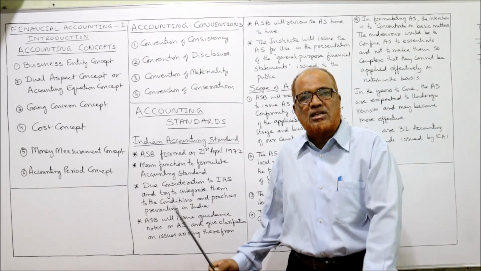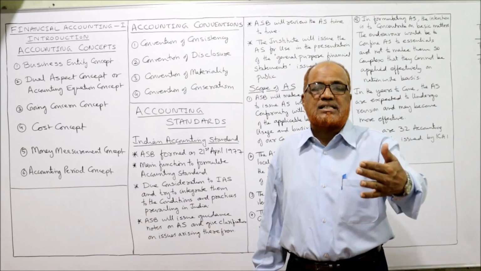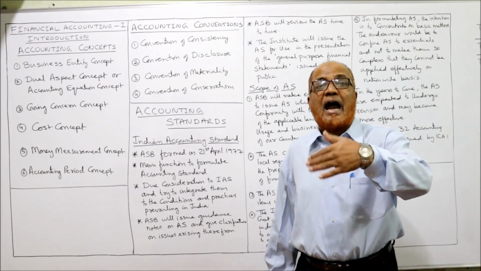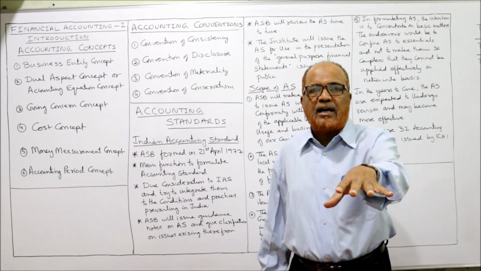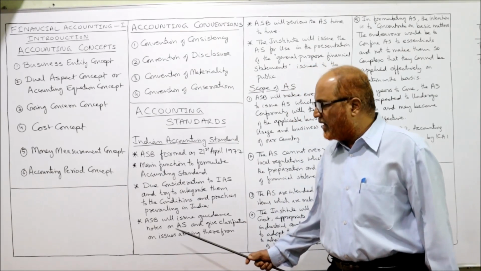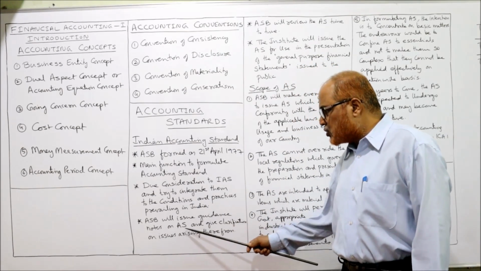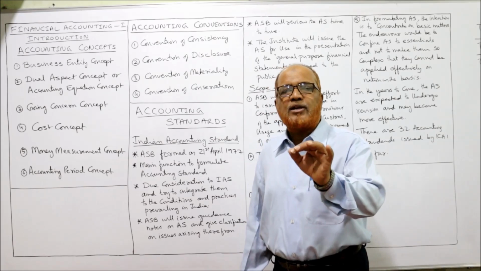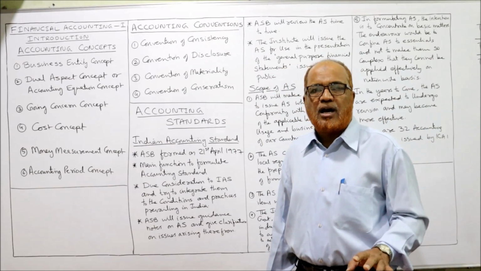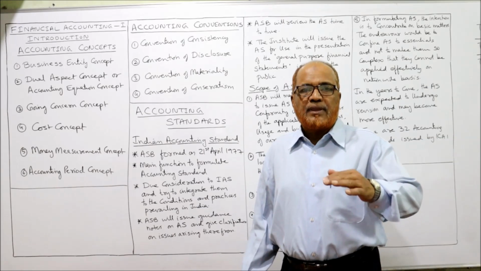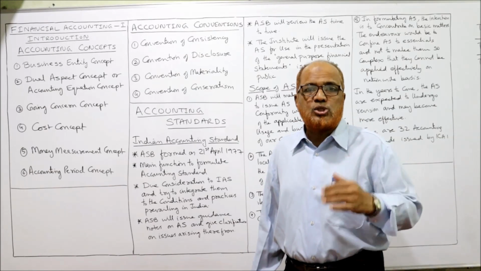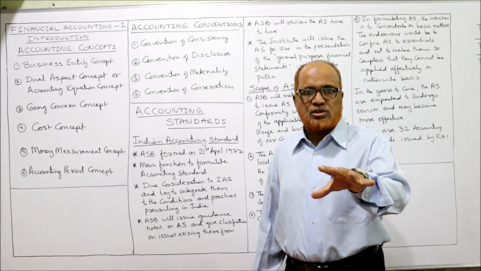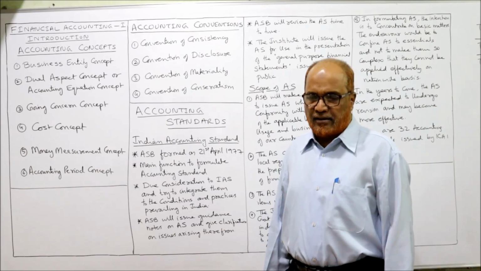Due consideration is given to IAS. Then it will adjust the IAS statement. The accounting statement given by IAS will be adjusted according to the prevailing conditions in India. ASB will issue guidance notes on IAS and give clarification on issues arising therefrom. It is not simply to make the accounting standard and issue it. After making the accounting standard, the ASB will make the guidance notes, and these guidance notes will help the organizations to implement this accounting standard.